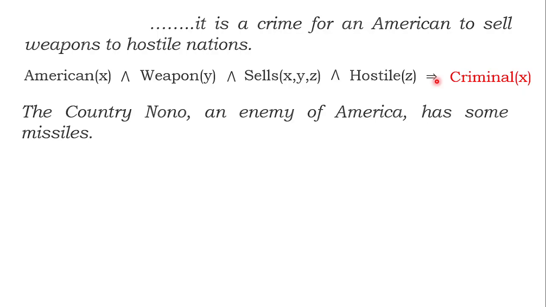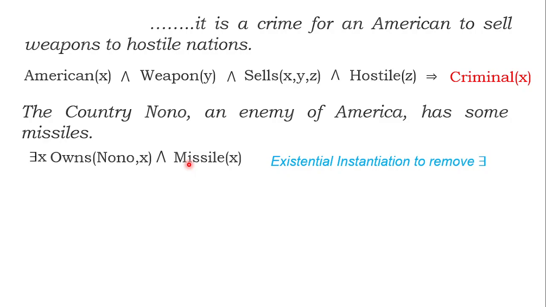Now let us see the second statement. There is a country called Nono. It is an enemy of America and it has some missiles. X is a missile. Nono owns X because X is a missile. Nono owns X. Who is X? X is a missile. There exists X such that Nono owns X and it is a missile.